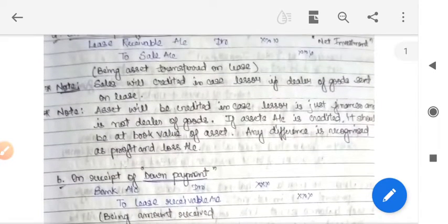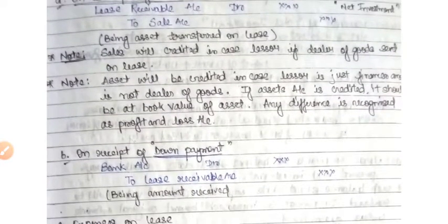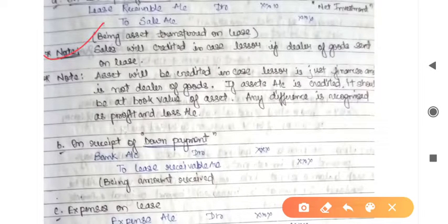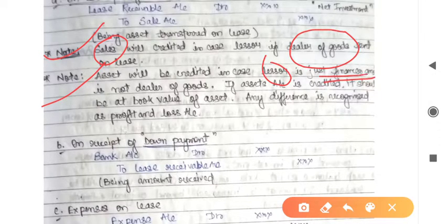These two notes are very important. This and this. The first note deals with if the lessor is a dealer of goods, then he is going to credit sales account, and if the lessor only deals in finances and is not a dealer of goods, then he is going to credit assets account.